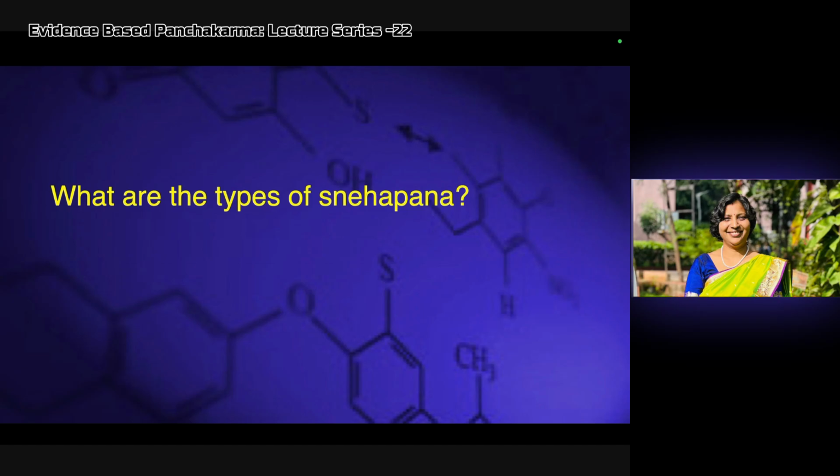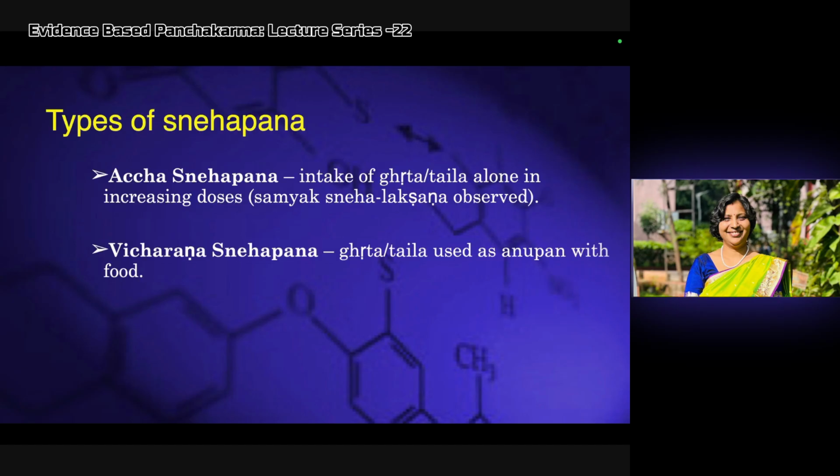So what are the types of Snehapana usually we do in Ayurvedic clinical practice? We might give the Acha Snehapana, that is the intake of Ghita or Taila or Sneha. Sometimes we give the Vasa, Macha also, alone in increasing dose. That is Acha Snehapana, till we get the Samyak Sneha Lakshana. Sometimes Acha Snehapana is used for the Shamana also. There we won't expect the whole Samyak Sneha Lakshana.